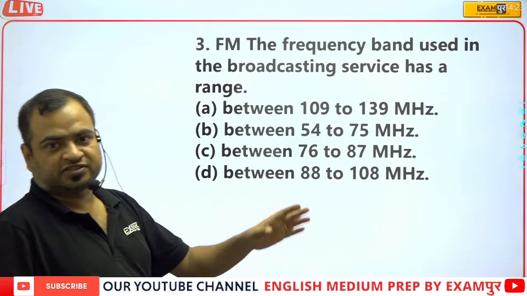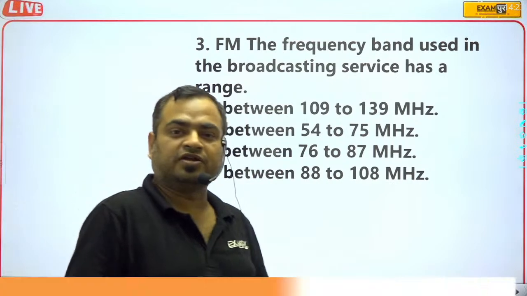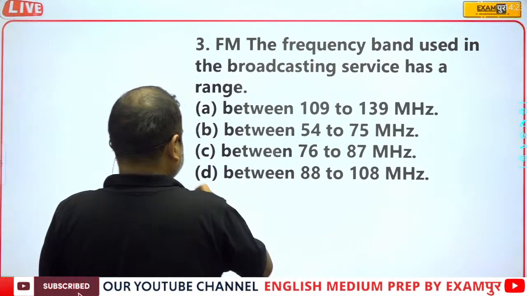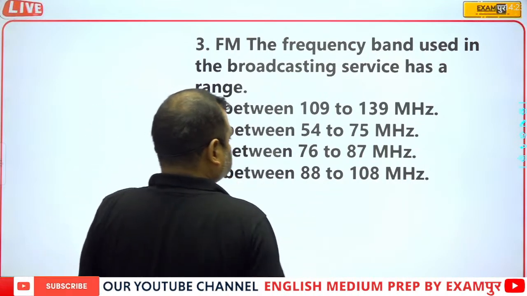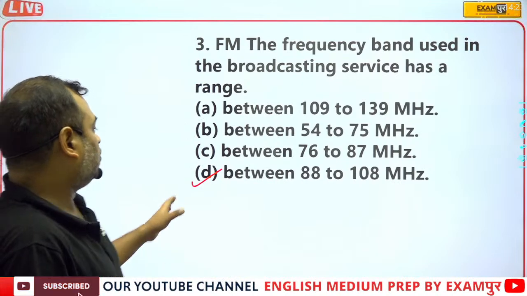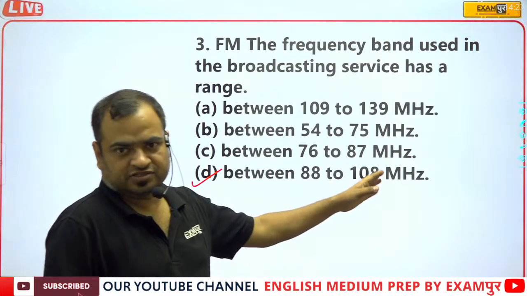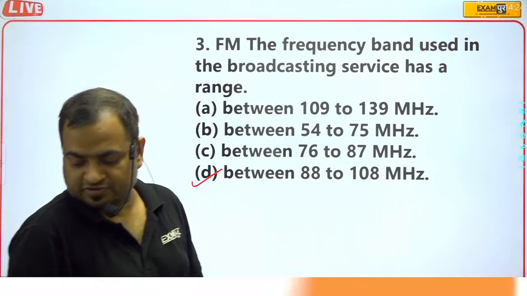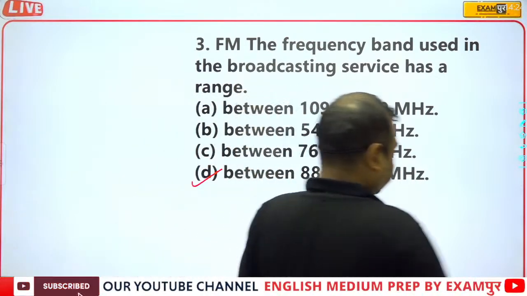You will see that it is 88 megahertz to 108 megahertz. All the FM channels lie in this frequency band.